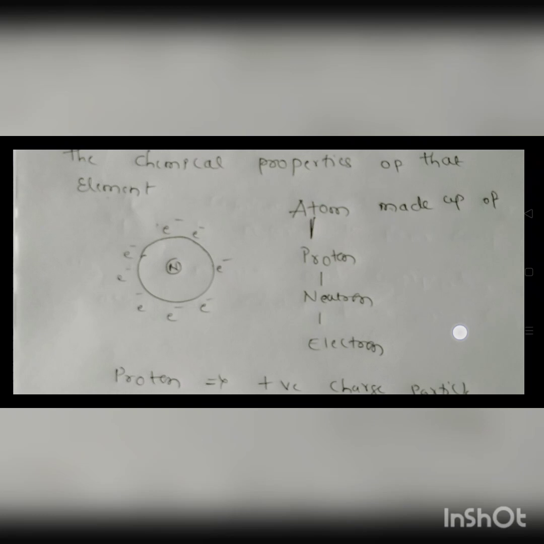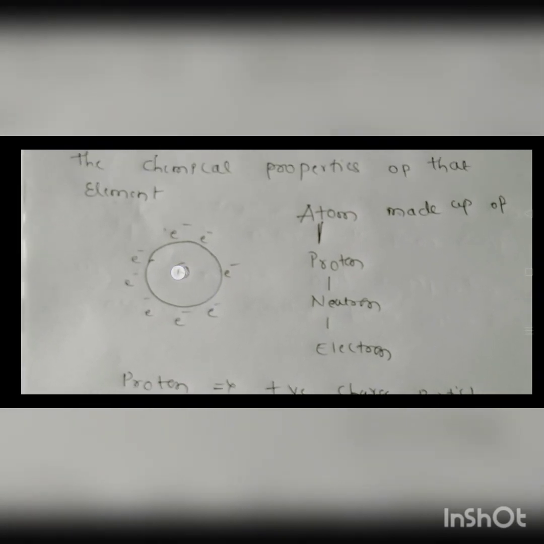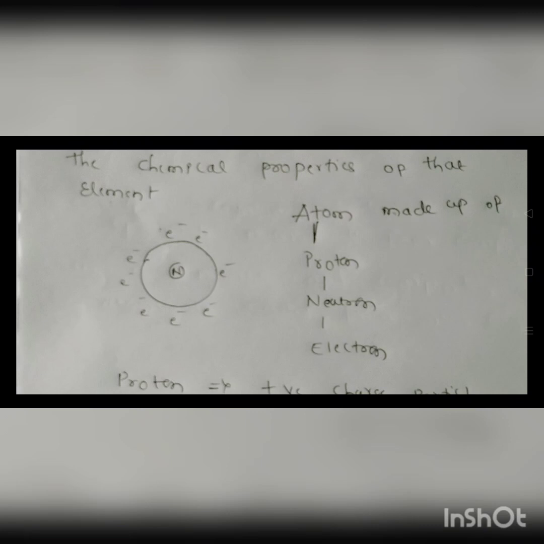See, in an atom, the central part of the atom is called the nucleus. Inside the nucleus you are going to get protons and neutrons. Remember, if this is an atom, then in between you are going to get the nucleus.